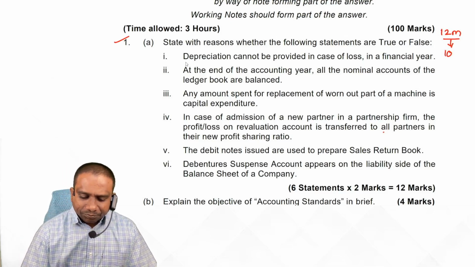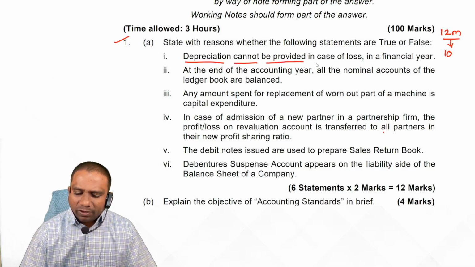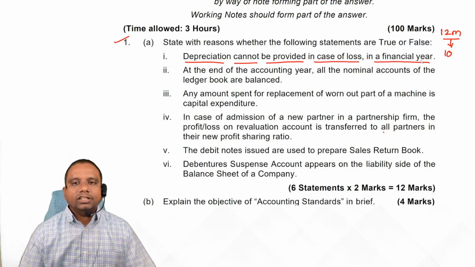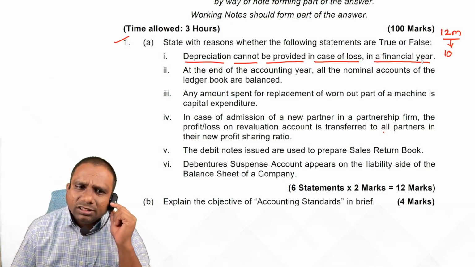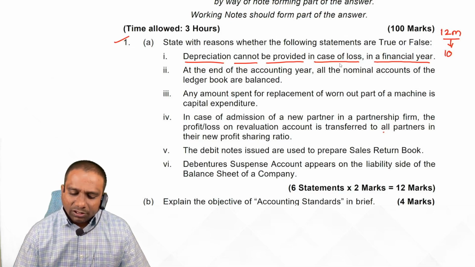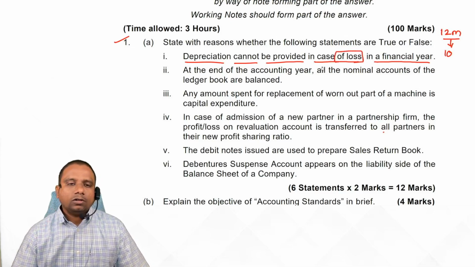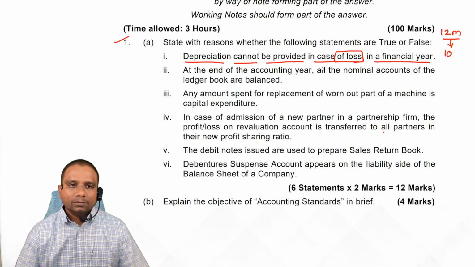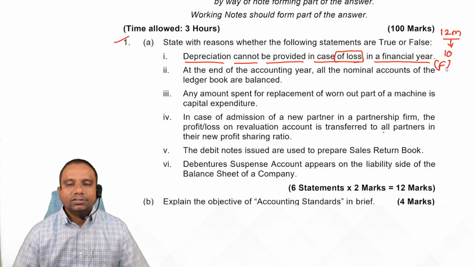Now look at this: depreciation cannot be provided in case of loss in a financial year. First of all, depreciation is a charge against profit. It is not an appropriation of profit. That means irrespective of your profit or loss of the business, it can be provided. So the given statement is false.